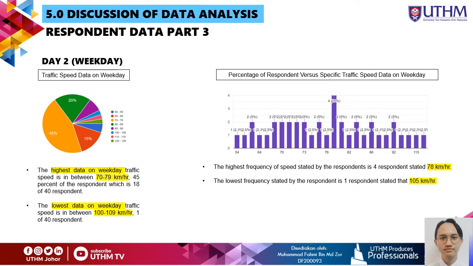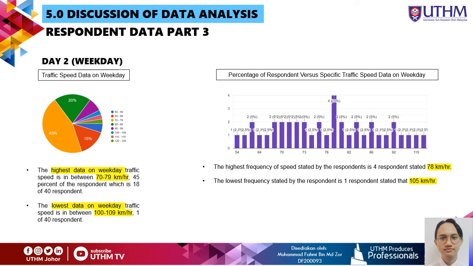Next, for day 2 on weekday, the highest data on weekday traffic speed is between 70 to 79 km per hour, which is 45% of the respondents, which is 18 of 40 respondents. Based on pie chart 2, the lowest data on the weekday traffic speed is between 100 to 109 km per hour, which is one of the 40 respondents.